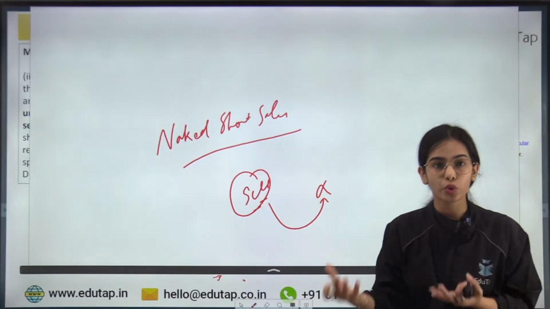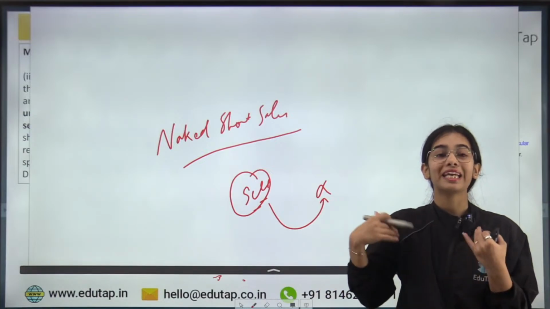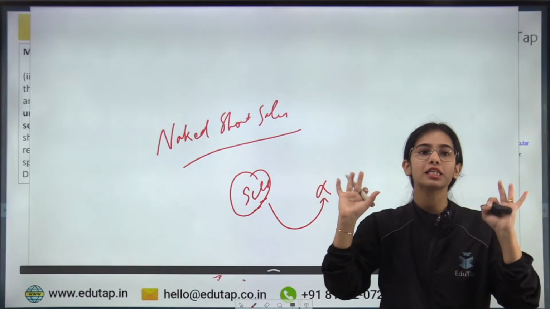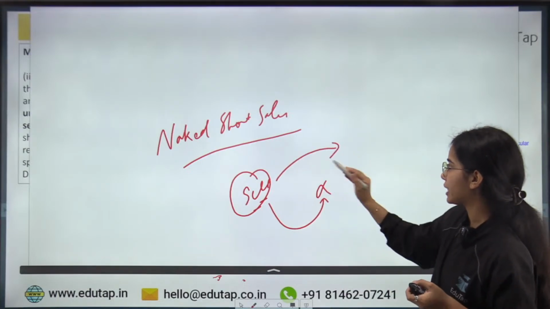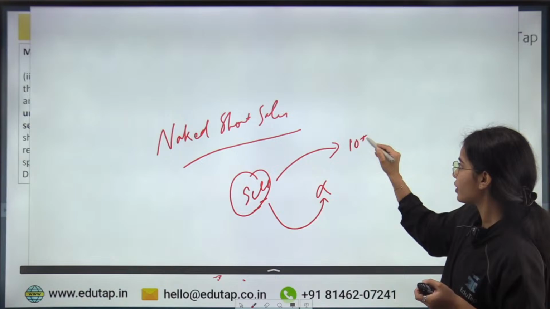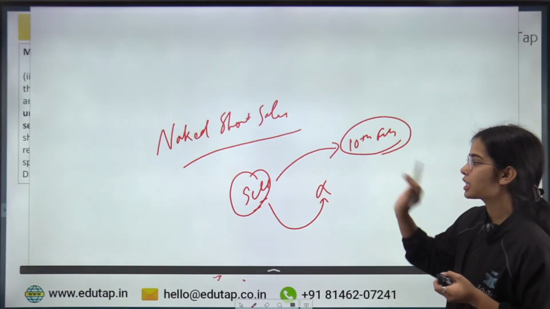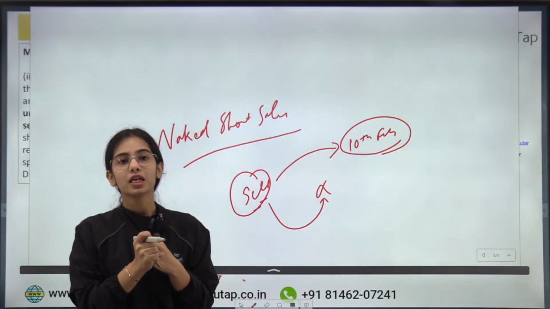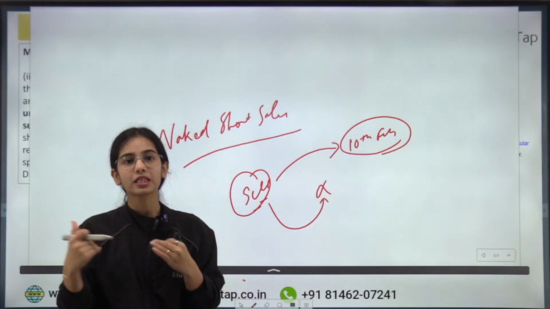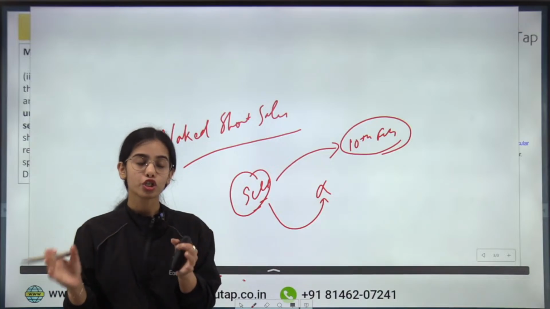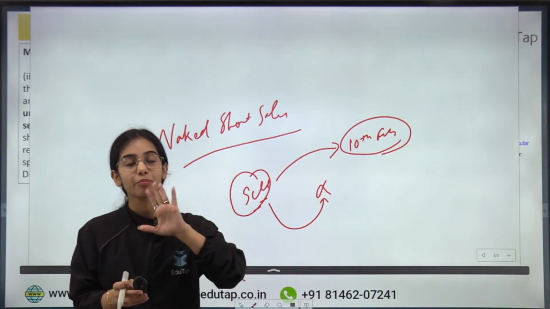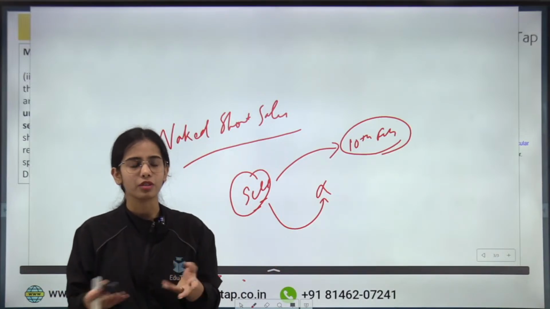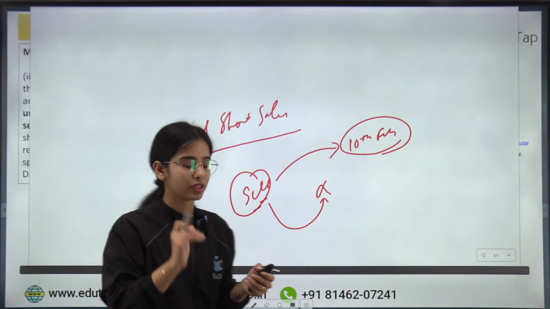You have not borrowed the security, you have not made any arrangement to get the security, and you are just promising to sell on a particular future date. Let's say on 10th Feb, you are promising to sell this security without having any borrowing, without having any measures to get the security. Okay, so that is naked short sale. That is, you do not have any means to get the security, but you have promised to sell it. How? When you do not have it, and you do not have any measure to have it.